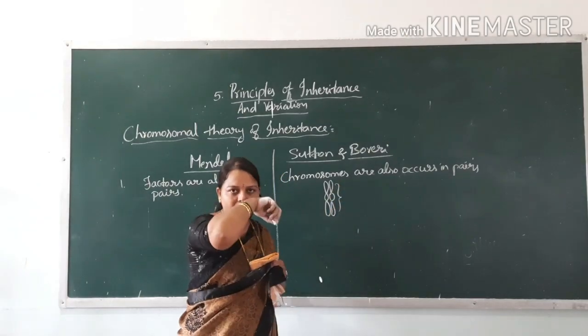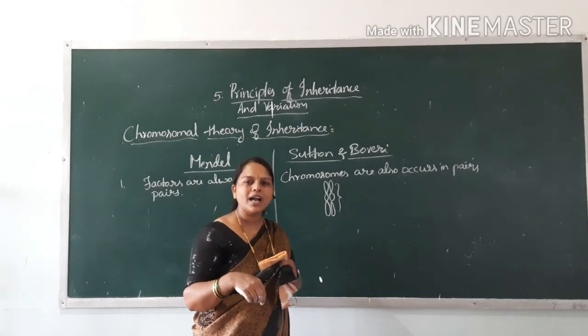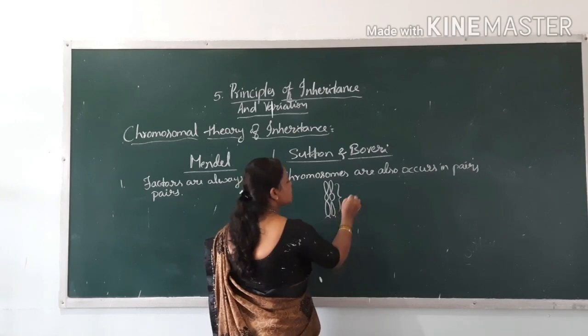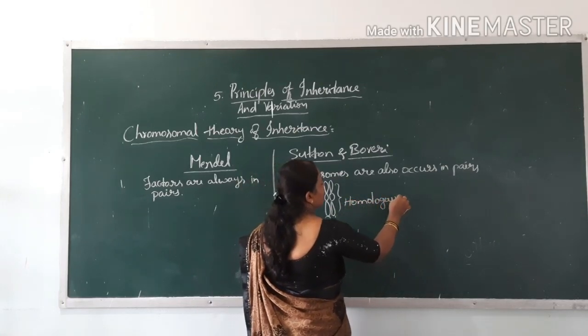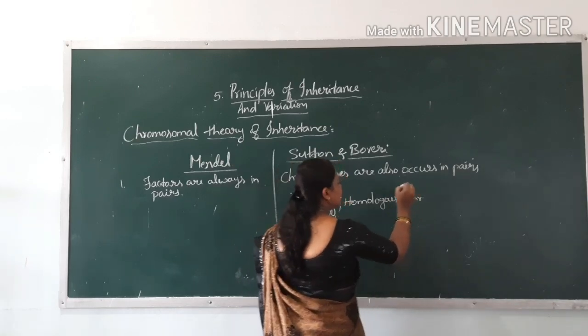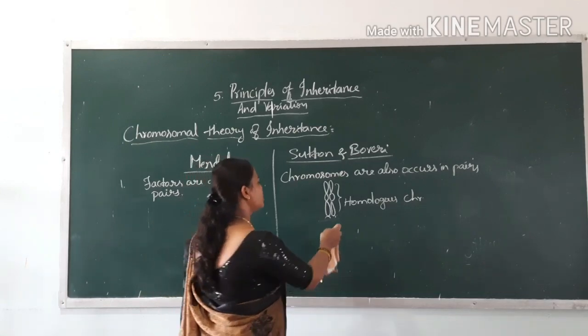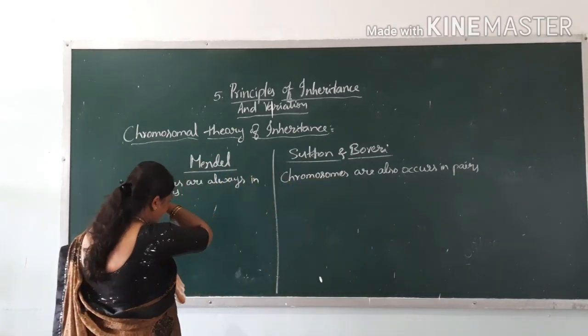See, the pair of genes is found on the same homologous chromosomes. If they occur in pairs, these paired chromosomes are called homologous chromosomes. They also occur in pairs. So that is the first postulate.